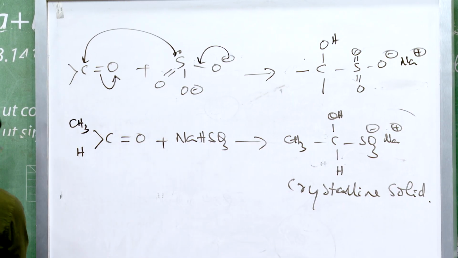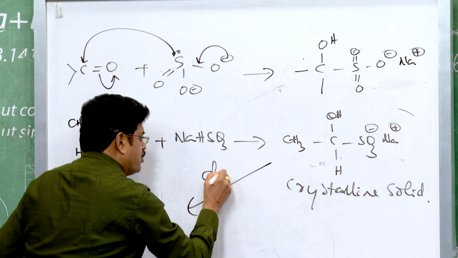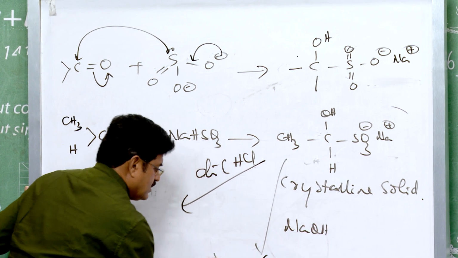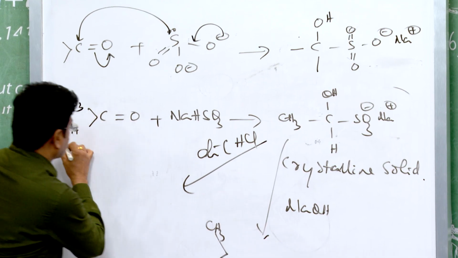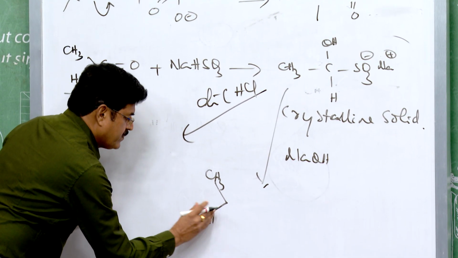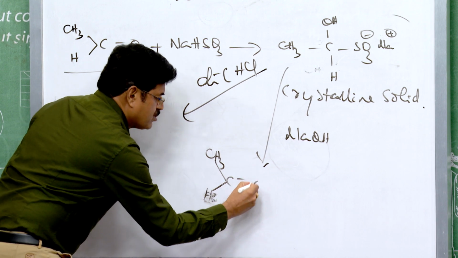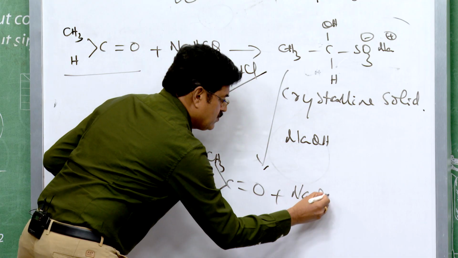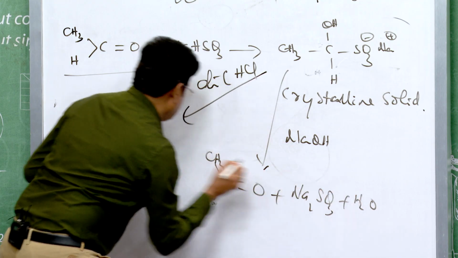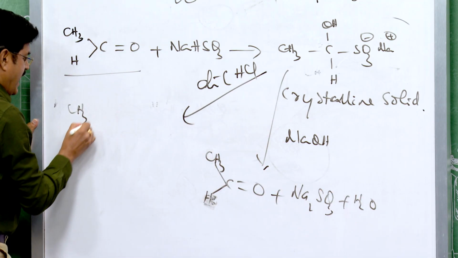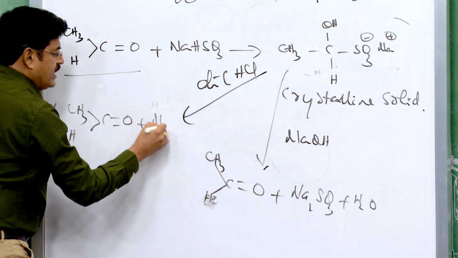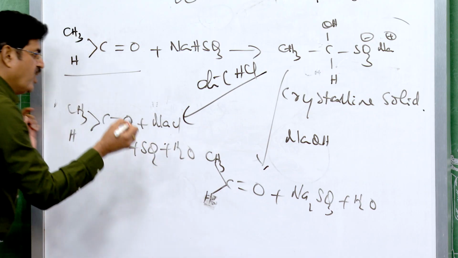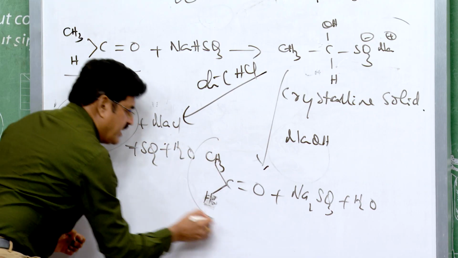For example, I have started with acetaldehyde, so I will get acetaldehyde here plus Na2SO3 and water. Same thing here, acetaldehyde, NaCl, SO2 and water. So once again acetaldehyde here.